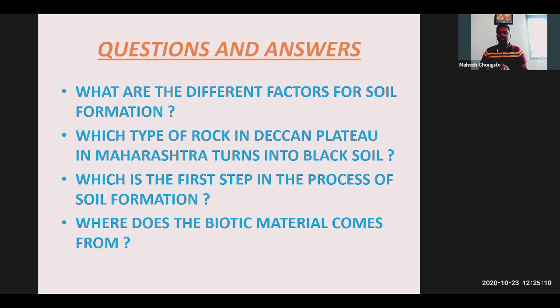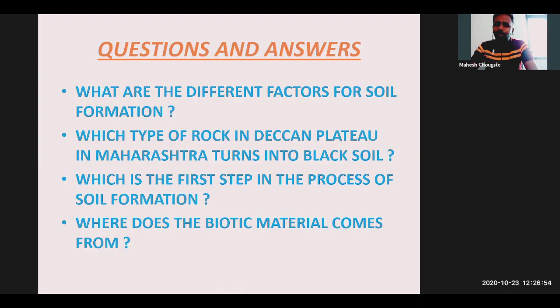For soil formation, we have discussed the different essential factors, that is parent rock, regional climate, biotic material, and the time period. Okay, so these are some basic factors. Let's answer for this session.